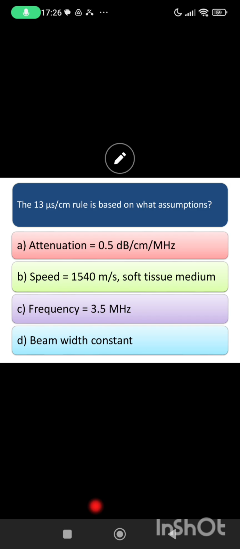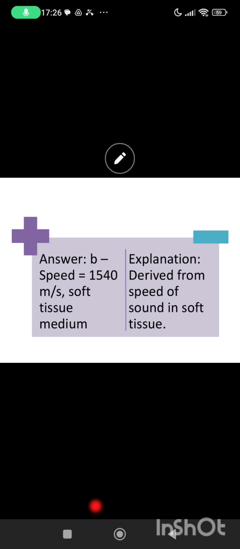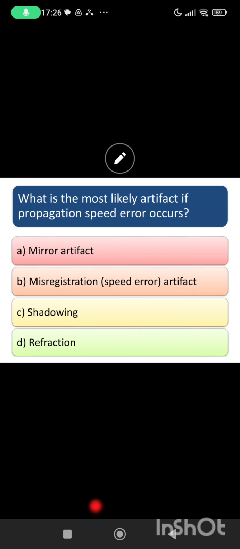The 13 microsecond per centimeter rule is based on what assumption? B. Good. Speed is constant. What is the most likely artifact if propagation speed errors occur? B. Yes. Misregistration or speed error artifact.